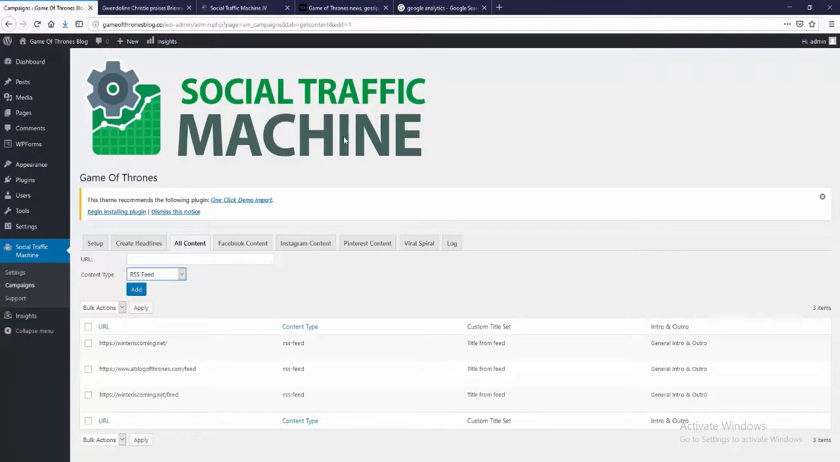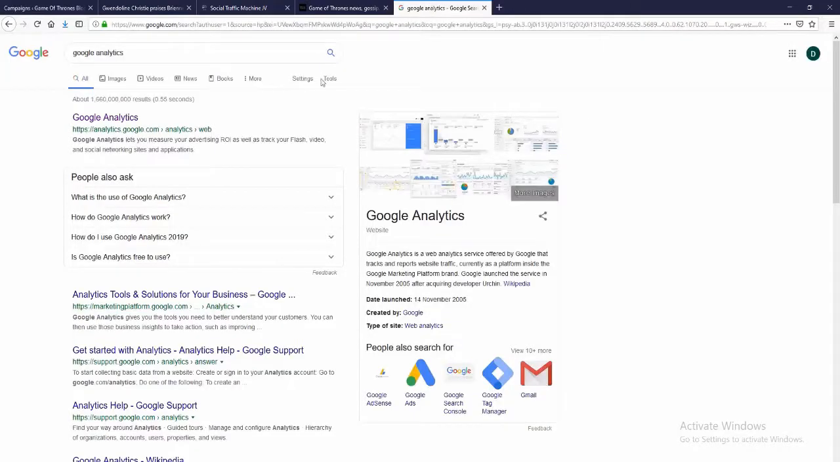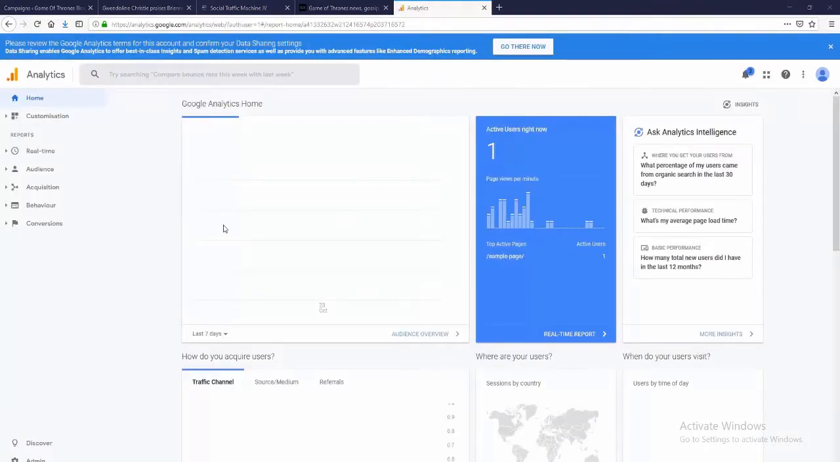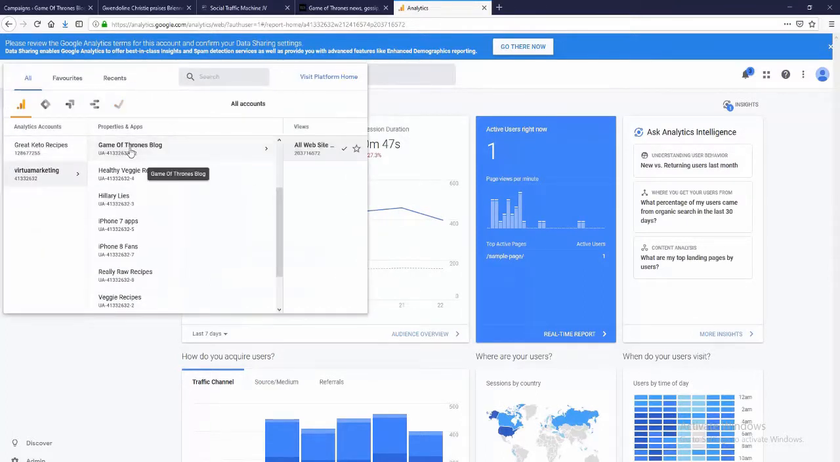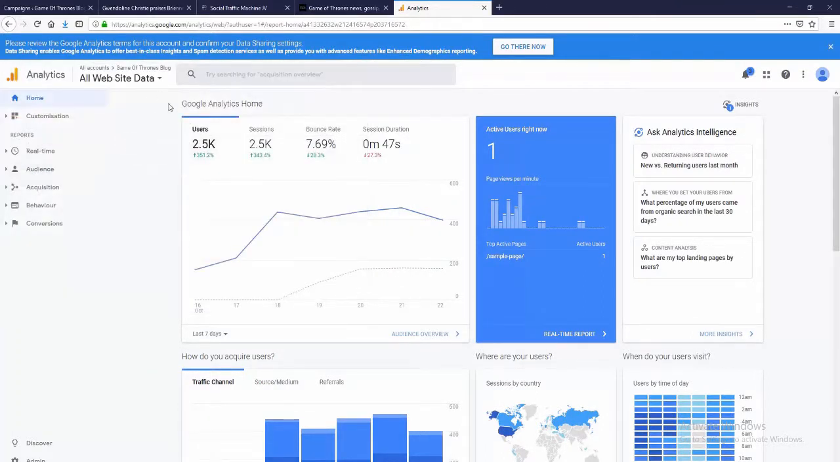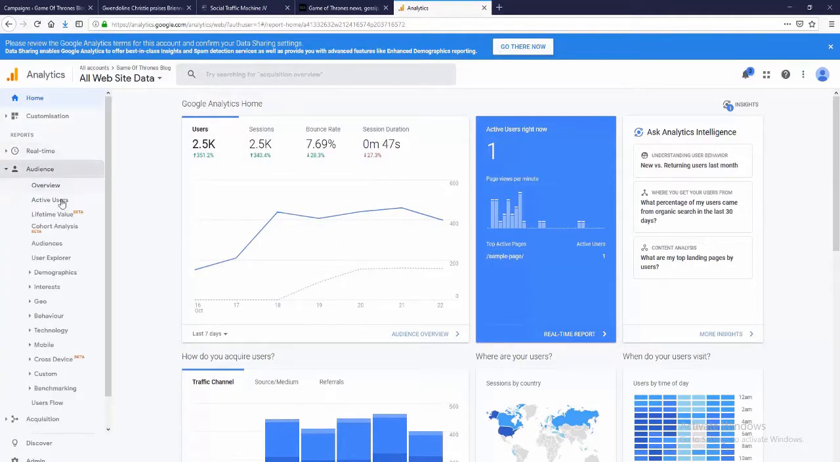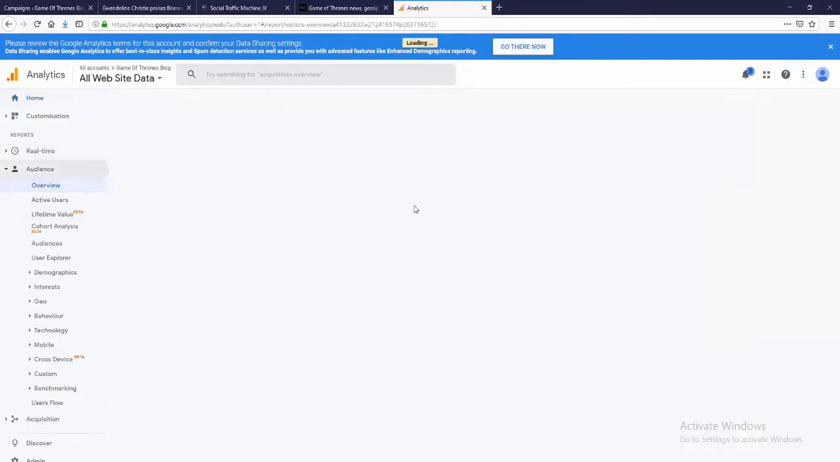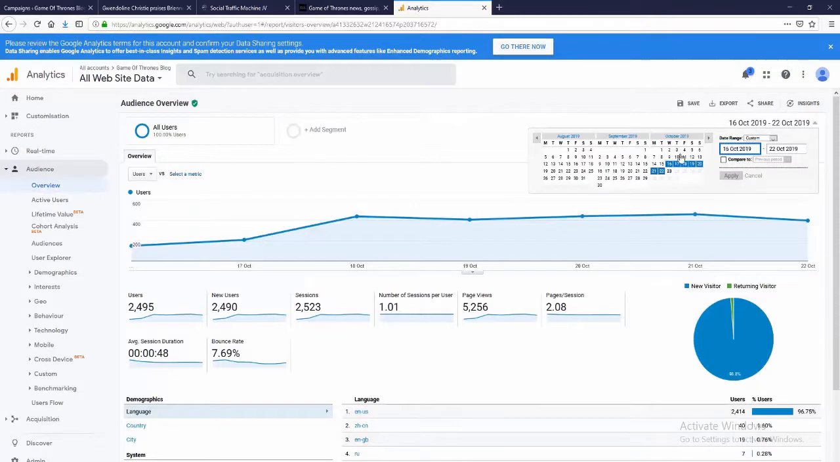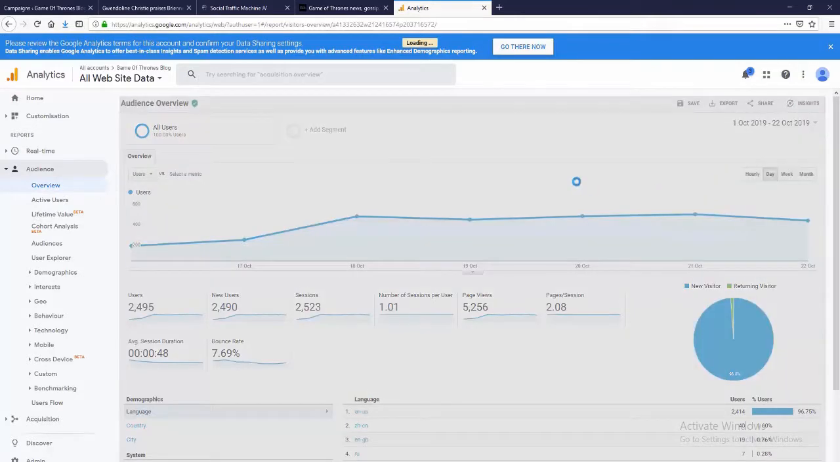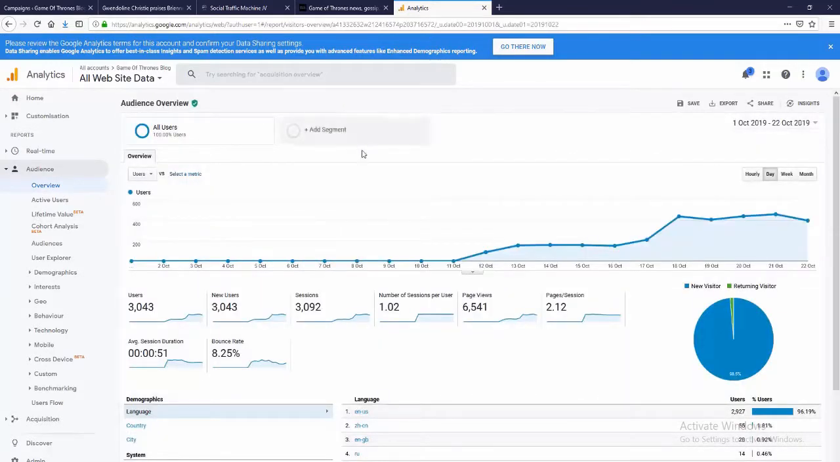So let's see what the result of all that is. We go over to Google Analytics here, so you can see this is me doing this live. This is me going into my Google Analytics account. So you can see this is all live. Then we can see here, this is our Game of Thrones blog data. This is our website data here. And we go to have a look at our audience. We'll get an overview, and we'll just generate a report for this month, and we'll see what happened since we set the plugin up and running.